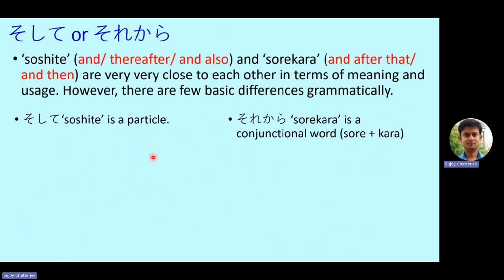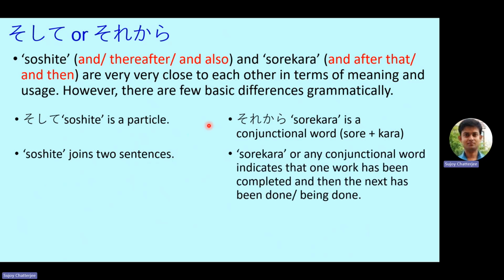So sorekara is a conjunctional word. Soshite joins two sentences. Sorekara or any conjunctional word indicates that one work has been completed and then the next has been done or is being done. So that means soshite is simply to join two sentences, whereas sorekara,